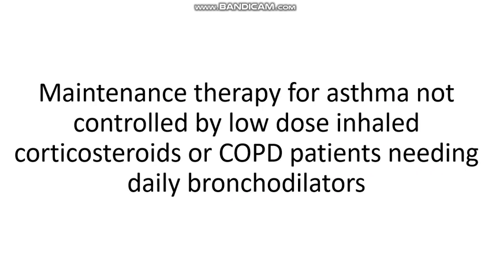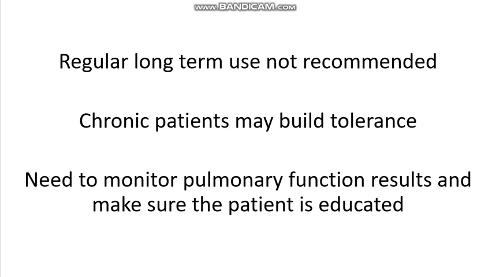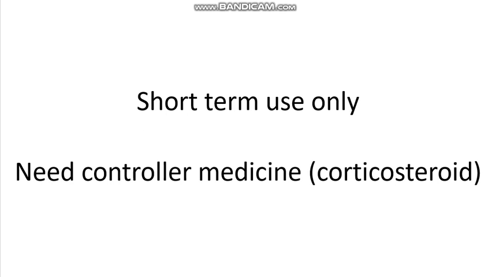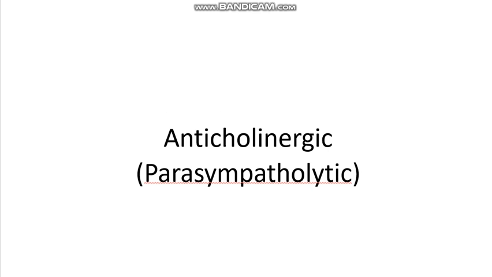Long-acting beta agonists in clinical use are used as maintenance therapy for asthma that is not controlled by low-dose inhaled corticosteroids, or for COPD patients needing daily bronchodilators. Long-term use: regular long-term use is not recommended. One reason is that chronic patients may build a tolerance. Also, you need to monitor pulmonary function results and make sure the patient is educated if used long-term. FDA guidelines for long-acting beta agonists: they are for short-term use only, and they need a controller medicine such as a corticosteroid.